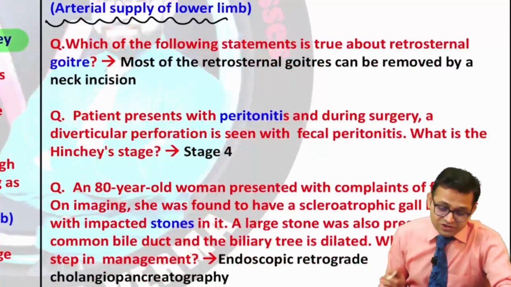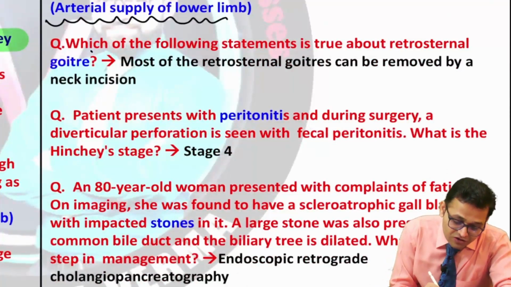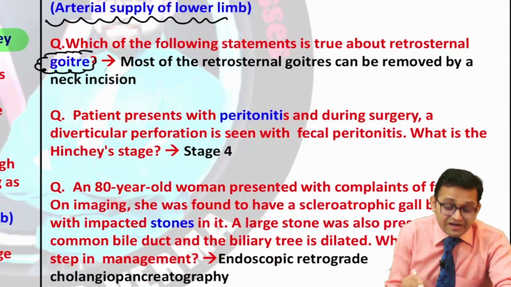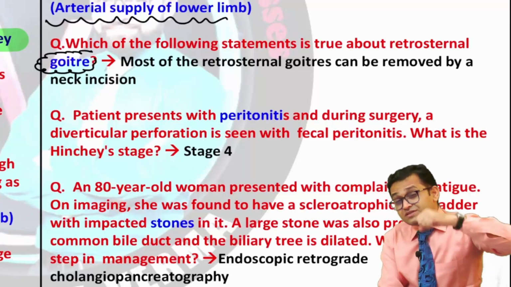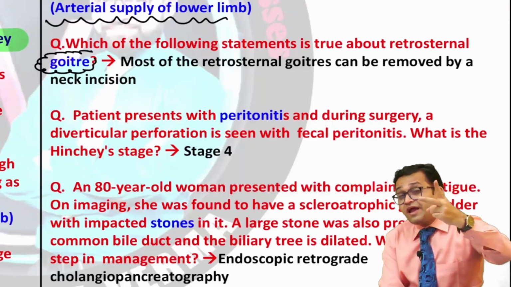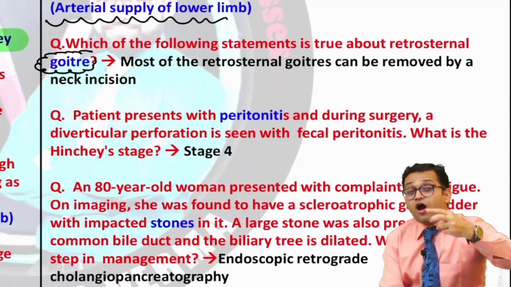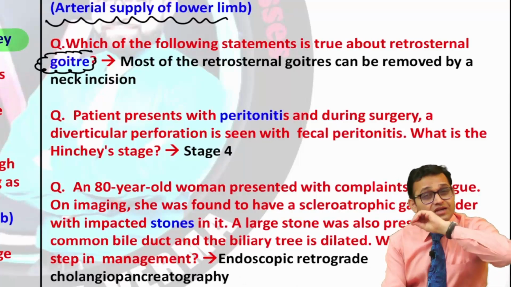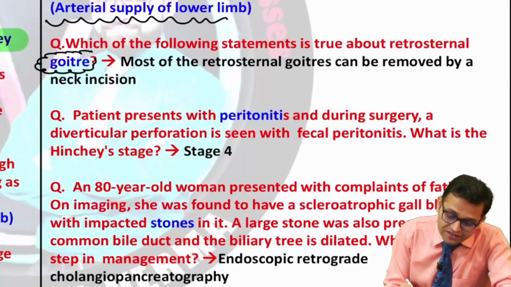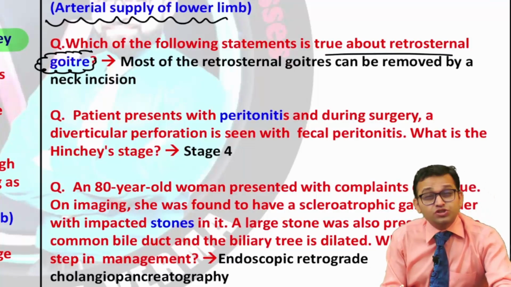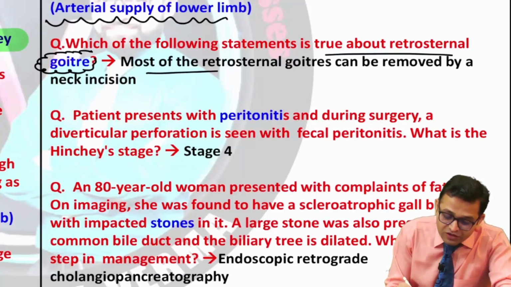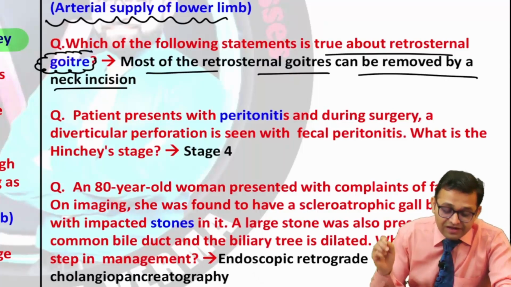Now, can you see the next question related to our what? Sir, again the thyroid gland. Again, I want to tell you one gland, salivary gland means parotid gland and the submandibular gland. Very important. Also, no excuse with the thyroid gland. Definitely questions are going to be asked. So a goiter case was given, true about the retrosternal goiter. They ask most of the retrosternal goiter can be removed by the neck incision.